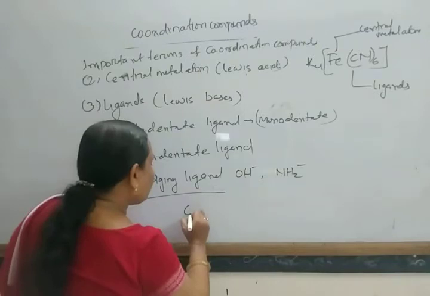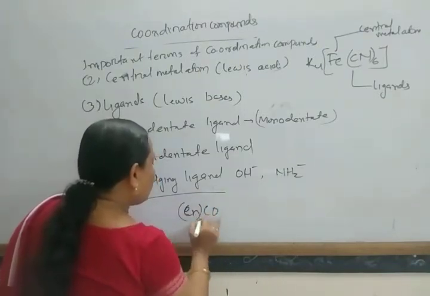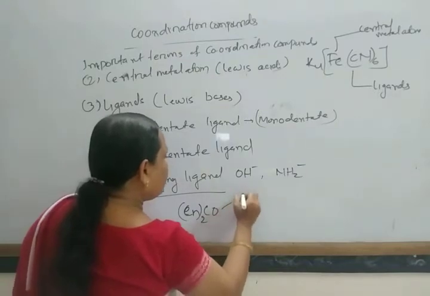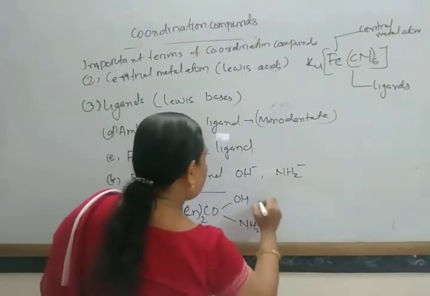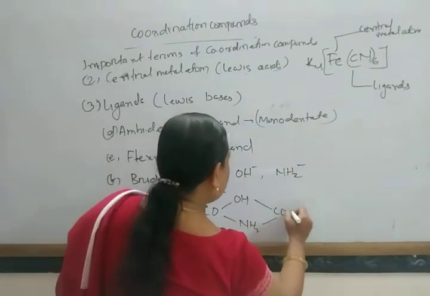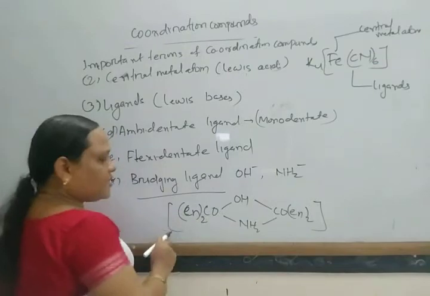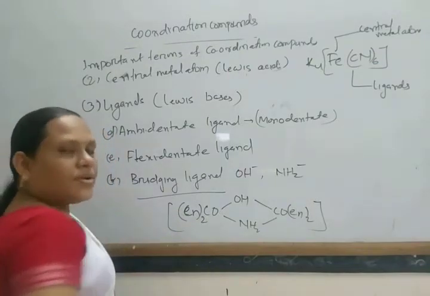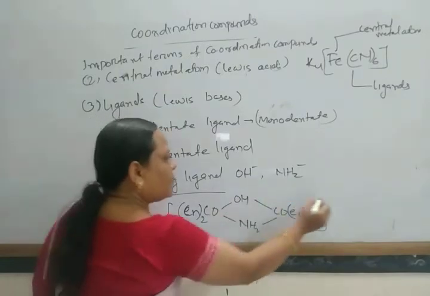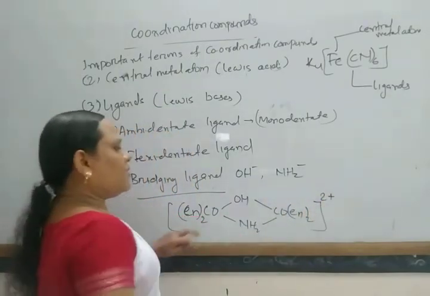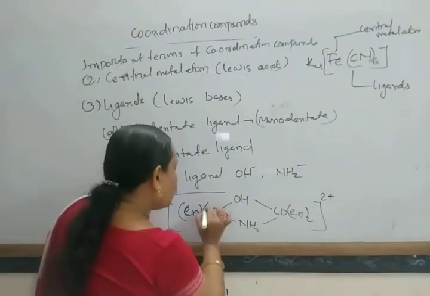Look here, the complex with Co, en twice, OH, NH2 and Co, en twice. Look at these two cobalt centers. This OH minus ion is linked from this cobalt to this cobalt.